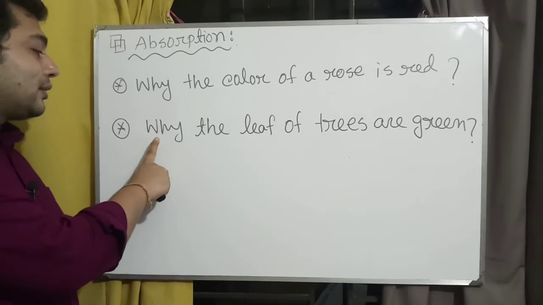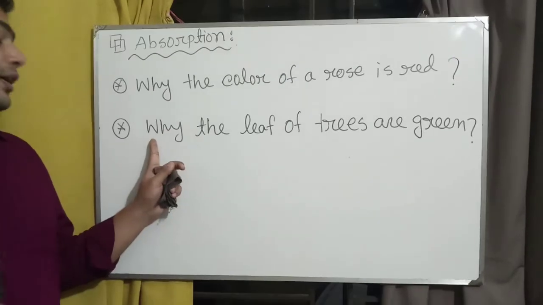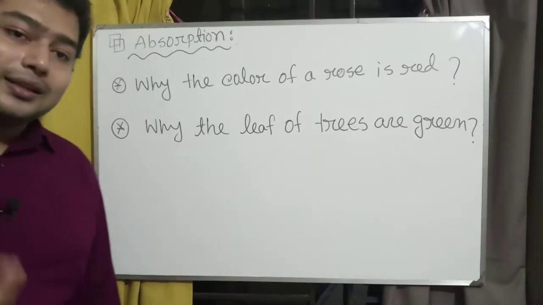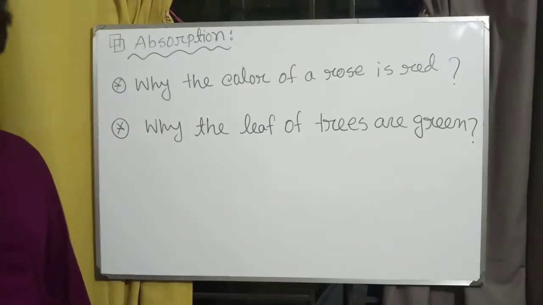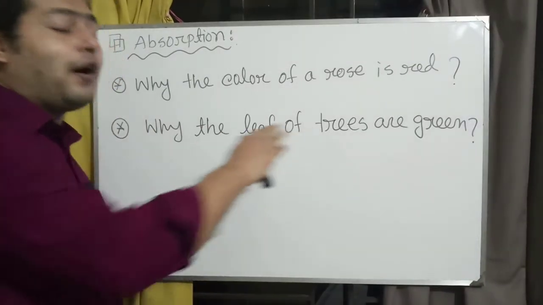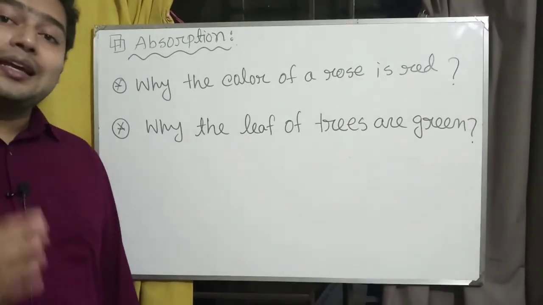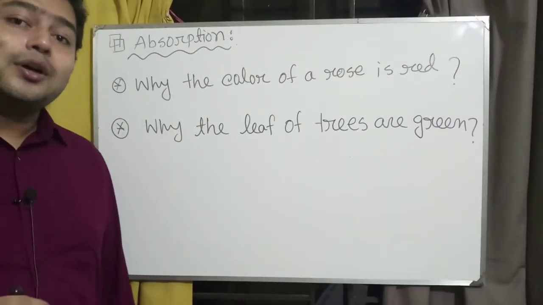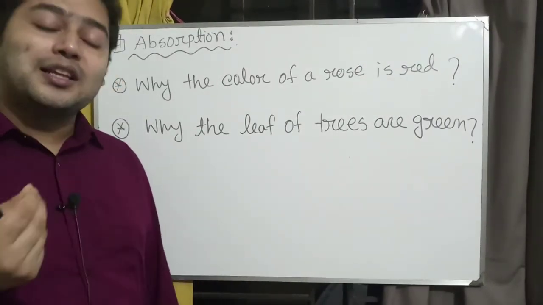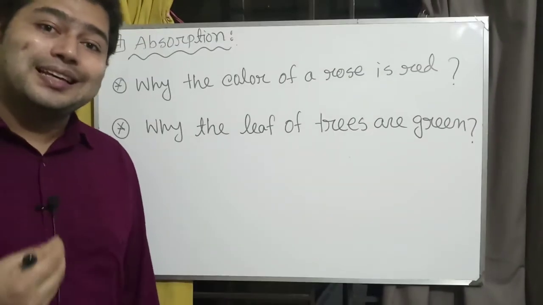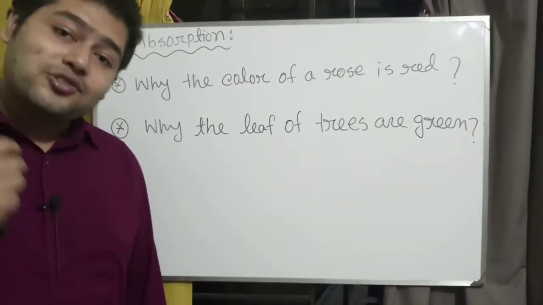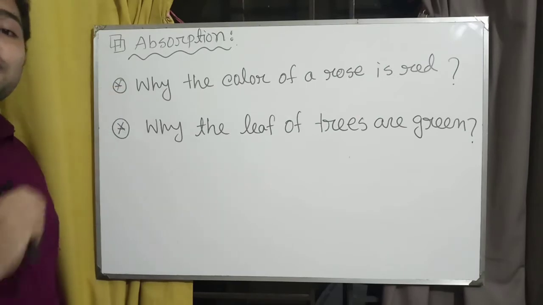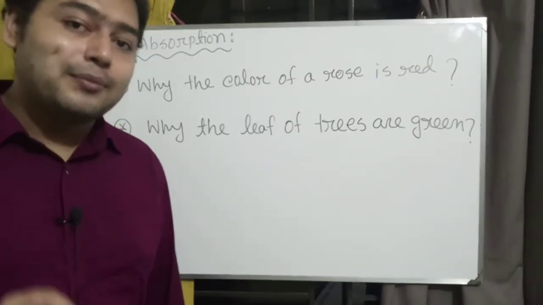Again, for the second question, why the leaves of trees are green, the answer is the same. When white light falls upon a leaf of a tree, it absorbs all colors except green. So the green color reflects from the leaf to our eyes, and we see the leaves of the trees as green. So this is why the theory of absorption is very, very important.